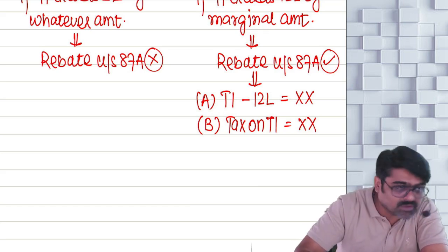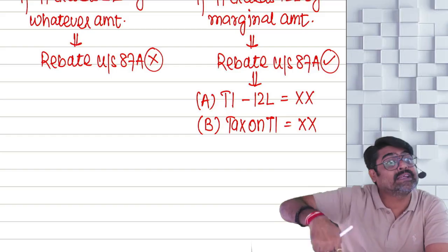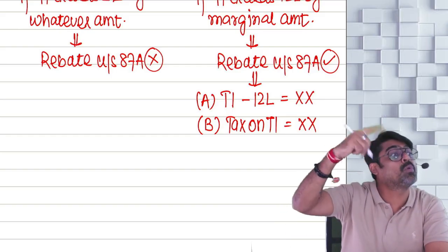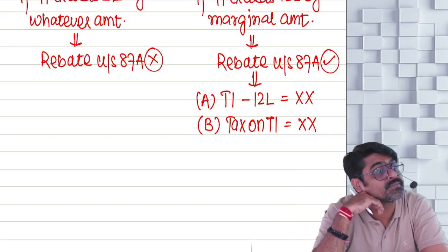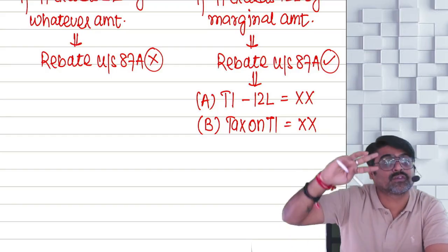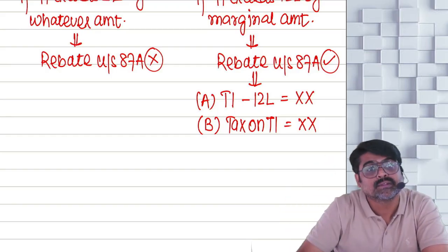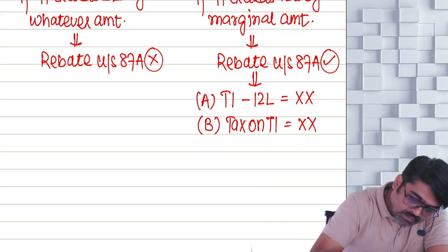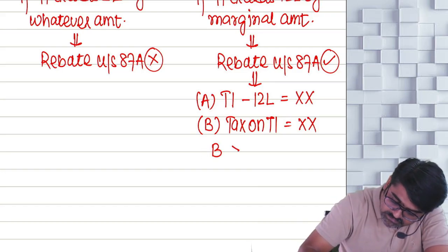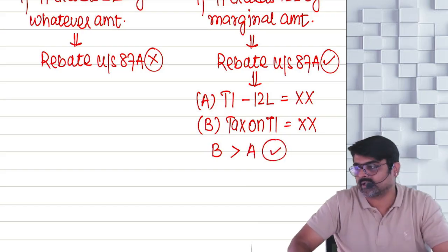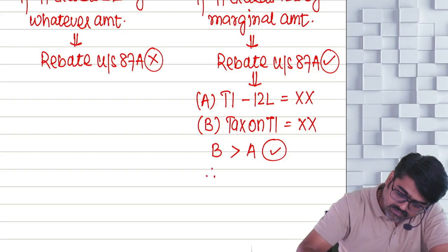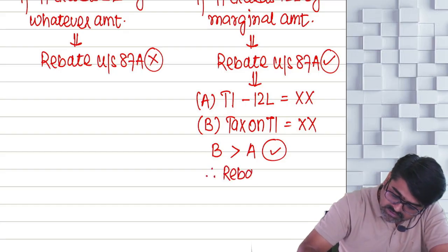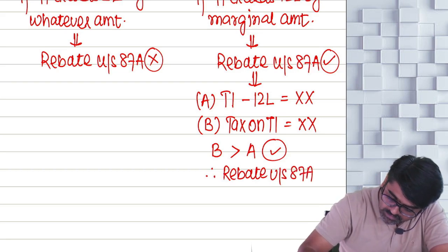61,500. So the tax here will be 61,500. Is this tax more than the increase in total income? So you have to check. B is greater than A. If this equation gets satisfied, therefore rebate will still be available.